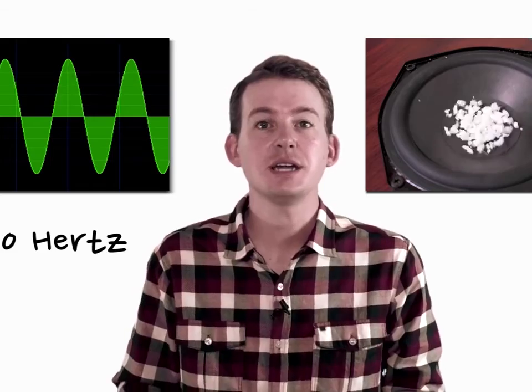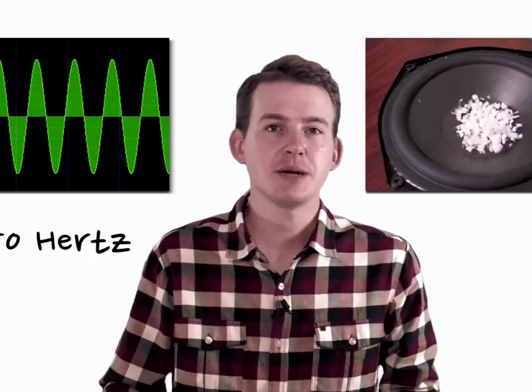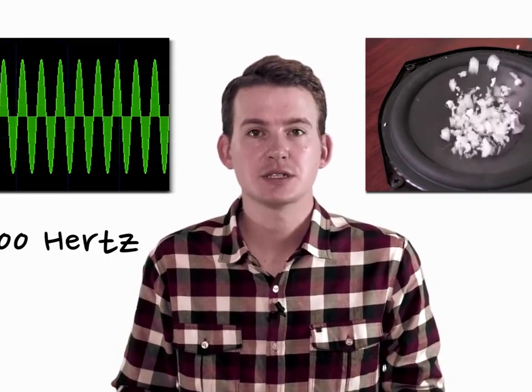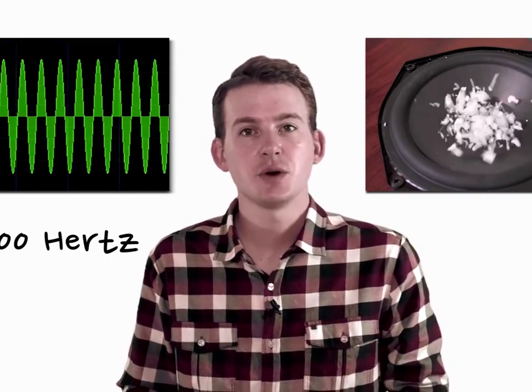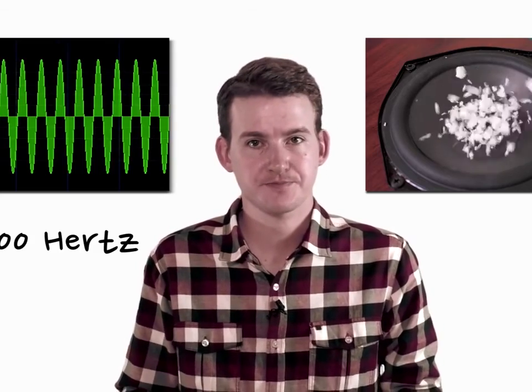Now let's see what happens if we increase the frequency to 50 Hz. We can see that the bits of polystyrene are bouncing around faster and the shape of the wave has changed. Now let's look at it at 100 Hz. Notice that as we increase the frequency, we are increasing the pitch. As you can see, the transverse wave shape is changing, but what exactly do these shape changes mean?